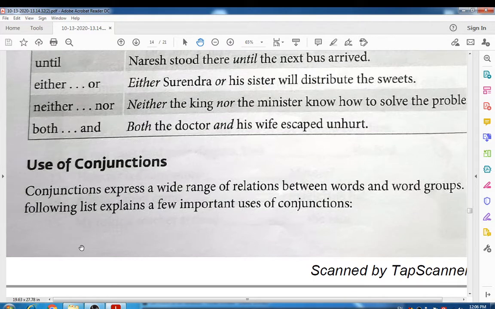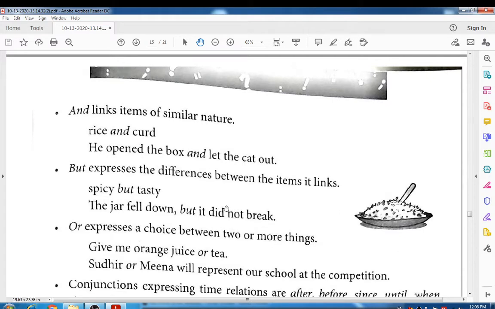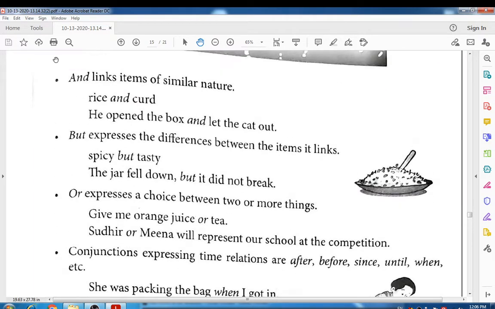Use of conjunctions. Now students, let's see. Conjunctions express a wide range of relations between words and word groups. The following list explains a few important uses of conjunctions. I will tell you what those important uses of conjunctions are. Let's see. First of all, and links items of similar nature. We use a conjunction like and, right? It is used to link items of a similar nature.